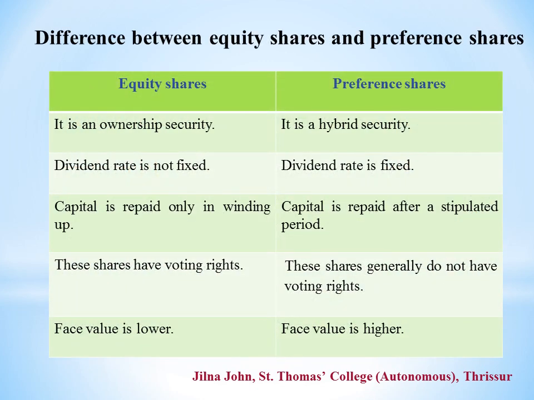Differences between equity shares and preference shares. Equity share is an ownership security, whereas preference share is a hybrid security. In the case of equity shares, the dividend rate is not fixed, but in the case of preference shares, the rate of dividend is fixed. In the case of equity shares, capital is repaid only at the time of winding up of the company, but in the case of preference shares, capital is repaid after a stipulated time period.